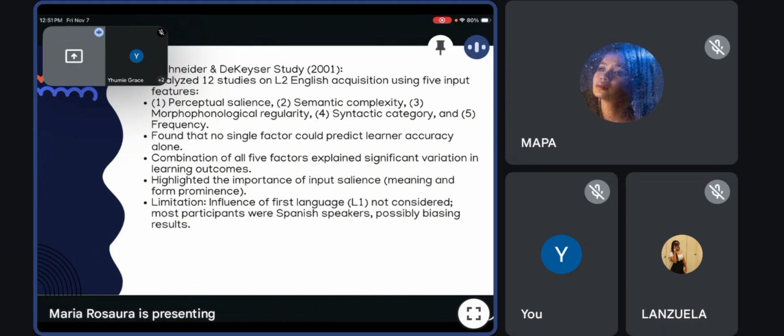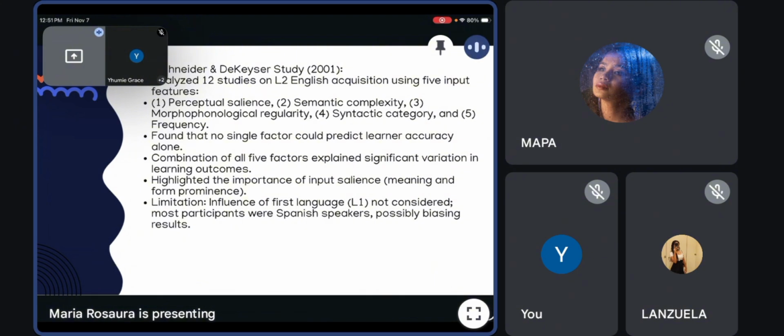So no single factor works alone. It is the combination of these that matters. They also emphasized salience: the clearer and more meaningful a form is, the easier it is to learn.